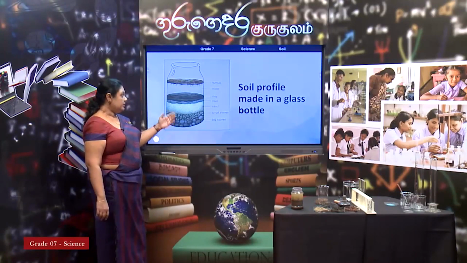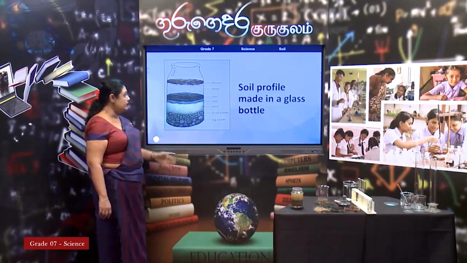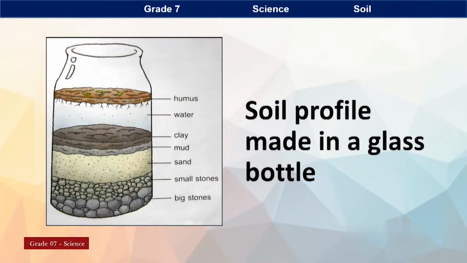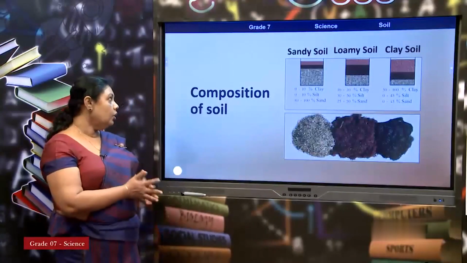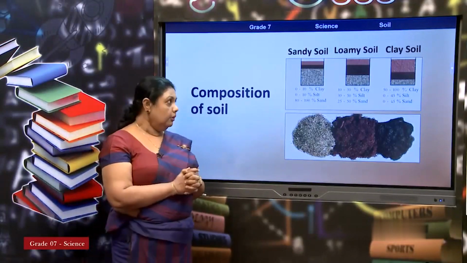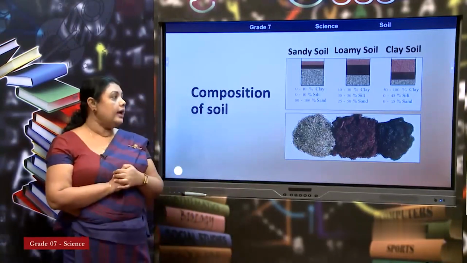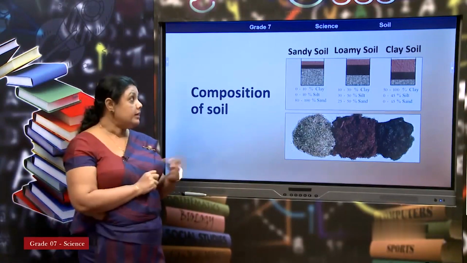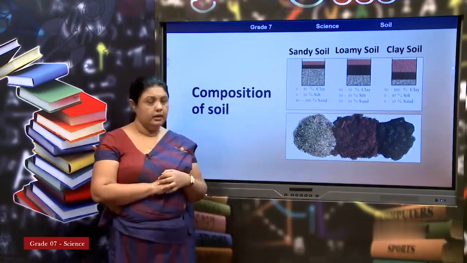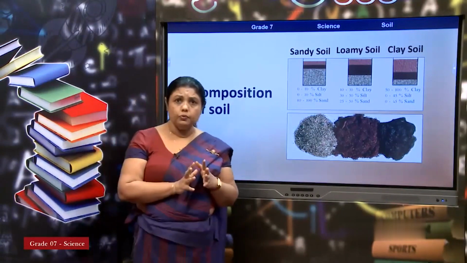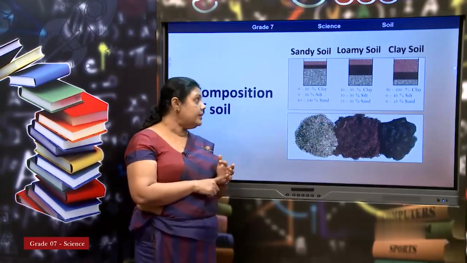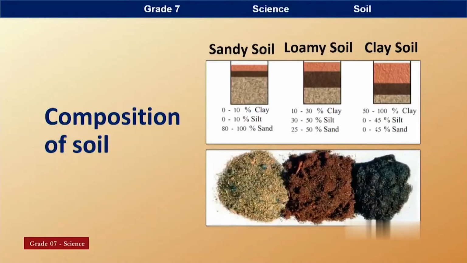Right. So, this is how it is in detail. Again, you can see very well. Big particles, small stones, sand, then mud, clay, everything is there when it is done in a bottle as well. Okay. I told you that this soil has different amounts of different matter in it, but basically it is formed out of clay, silt and sand. It is like this. We will take a vehicle as an example.